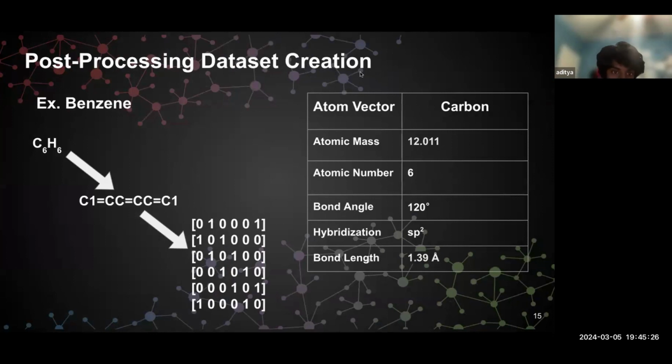The molecules in the post-processing algorithm begin with the molecular formula, which is then converted to SMILES. So you can see C6H6, benzene, converted to the SMILES representation. And the SMILES are then converted to adjacency matrices, which are numerical representations of bonds between adjacent atoms. Properties of individual atoms are then added in the atom vector part of our code. This includes, but is not limited to, atomic number, atomic mass, symbol, bonding, electronegativity, formal charge, and hybridization state.